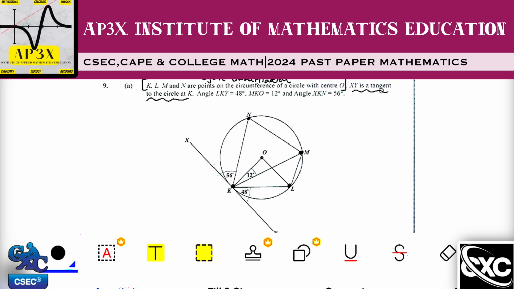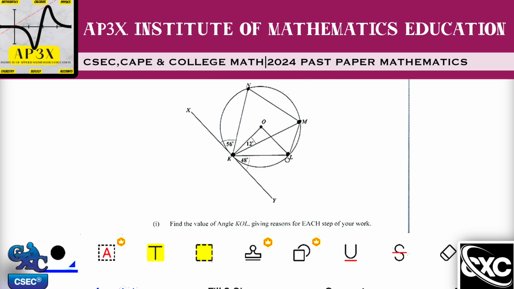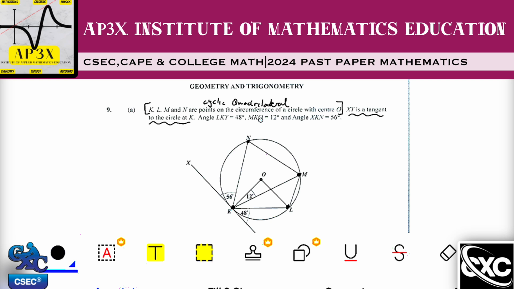So already I know that later on this tangent is going to play a role. Now it also says here that angle LKY is 48 degrees, which we can see here. It also says that MKO, this piece of angle inside here, is 12. And then of course it also states here that angle XKN equals 56, which we can see right here.